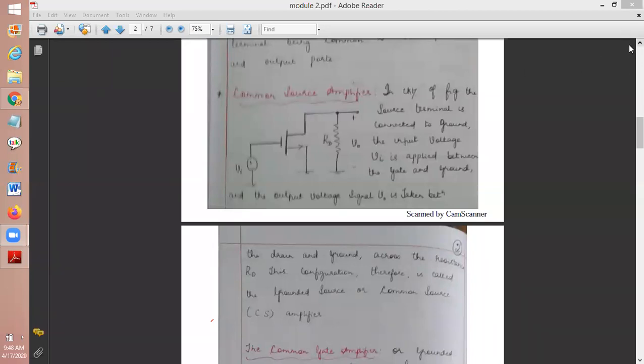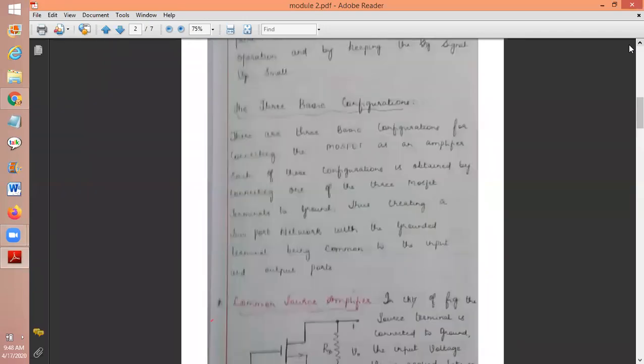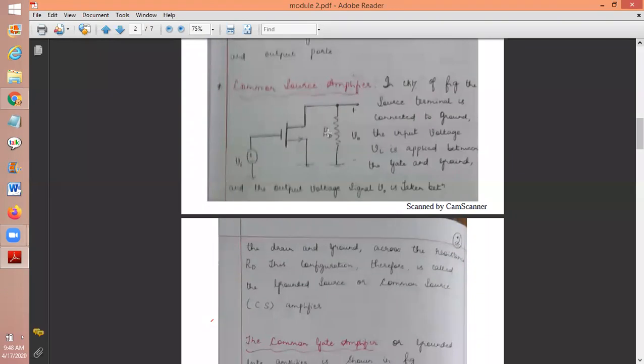So you should know what the three basic configurations are. The three basic configurations of a MOSFET to make it work as an amplifier: first one is the common source amplifier, second one is the common gate amplifier, and the third one is the common drain amplifier. I repeat, the three basic configurations are common source amplifier, common gate amplifier, and common drain amplifier. By connecting in this way we can make the MOSFET work as an amplifier.